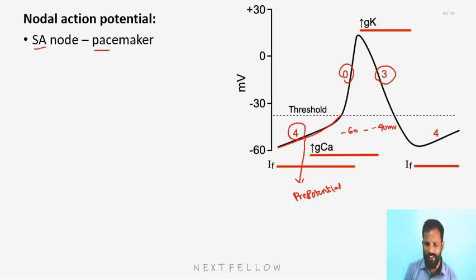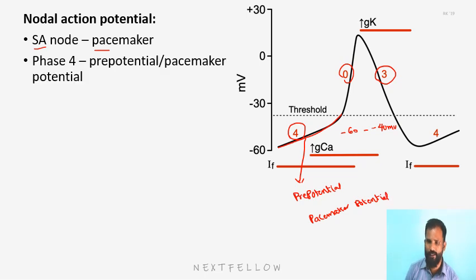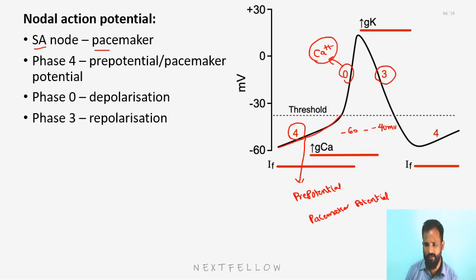Phase 0 is the phase of depolarization and is due to calcium influx. And phase 3 is repolarization due to the efflux of K+.